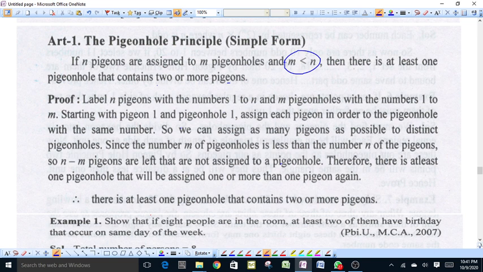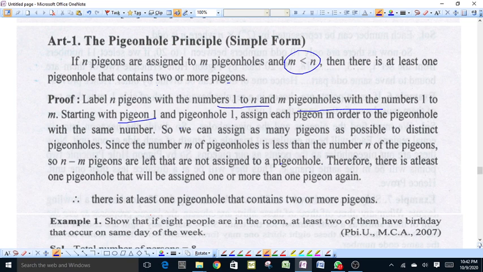We label n pigeons with numbers 1 to n and m pigeonholes with numbers 1 to m, and we start assigning pigeons to pigeonholes. We assign pigeon 1 to pigeonhole 1, the second pigeon to the second pigeonhole, and so on.